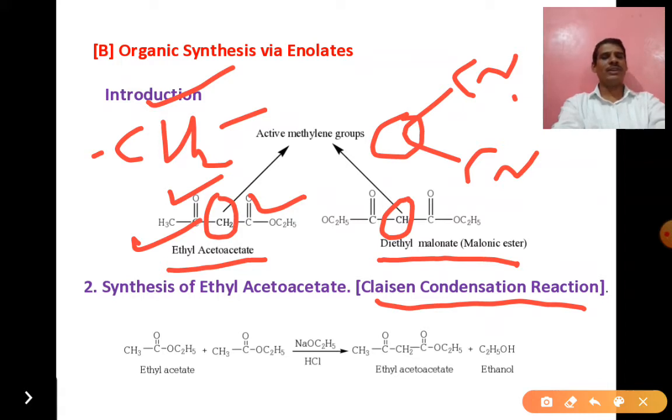When these two ethyl acetate molecules react in the presence of sodium ethoxide and dilute HCl, they give ethyl acetoacetate, and ethanol is a side product. Simple ethyl acetate is the starting material. When these two molecules combine, ethyl acetoacetate is formed, and it acts as an active methylene compound.